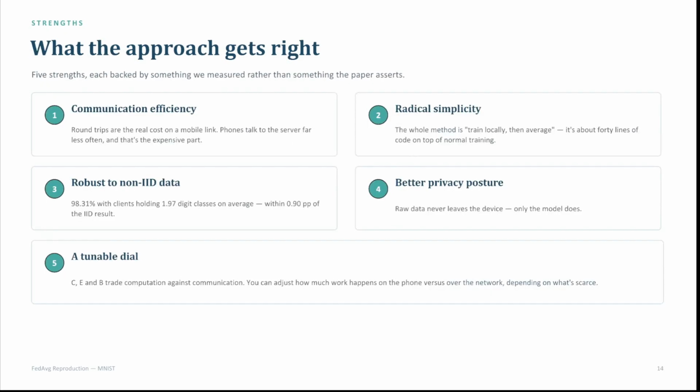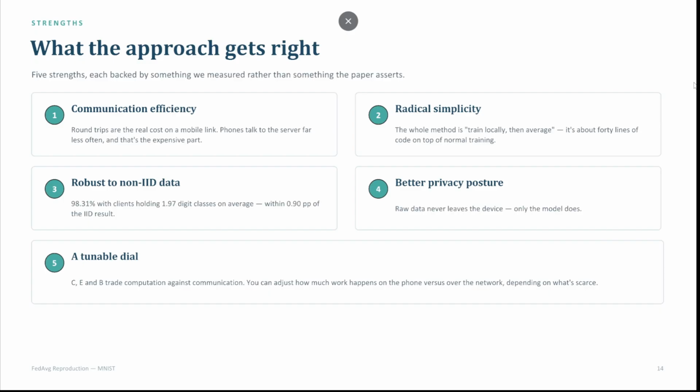Okay. Now let's talk a little bit about strengths and limitations now that we took a look at the results. So, what are the strengths of the paper that we are able to confirm with what we tested? First of all, there is some communication efficiency because there are rounds being saved, right? We saw how we were able to save rounds, so phones talk to the server far less often, and that's the efficiency that the paper can claim correctly.